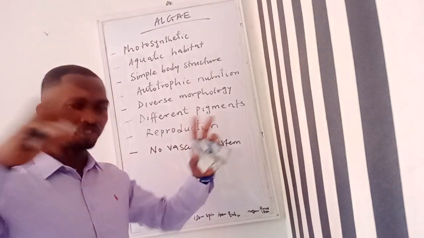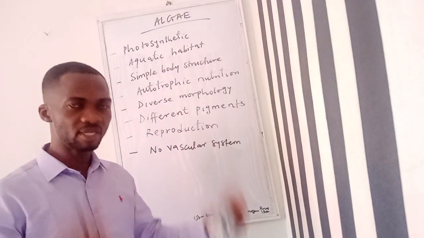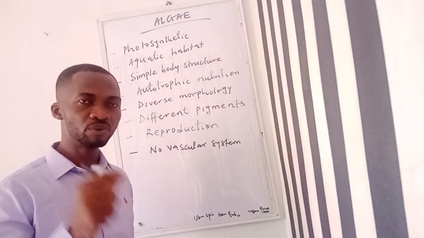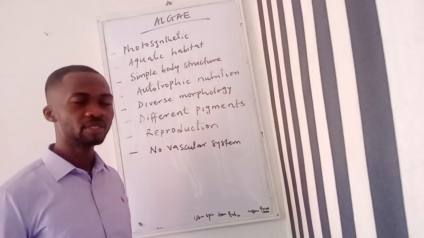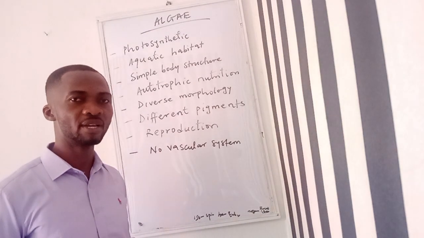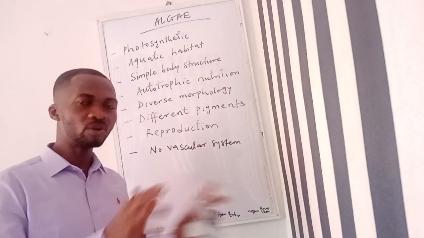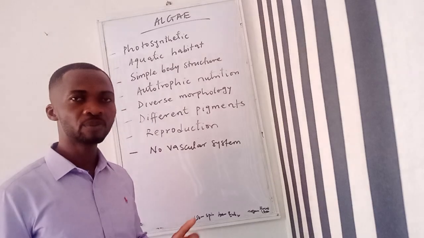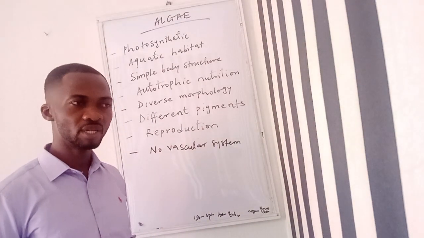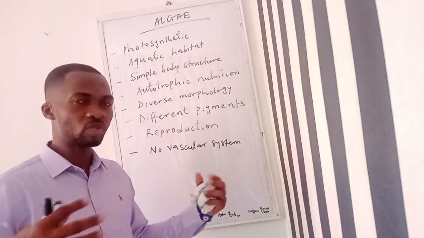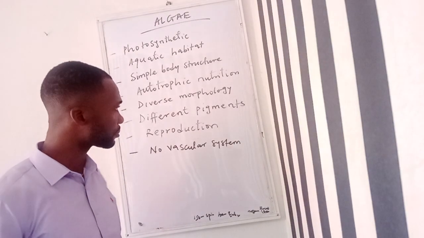Even though the majority of algae are autotrophic, we still have a few examples, like Serratium, the dinoflagellates and the Euglena, that are also heterotrophic. Sometimes they alternate, like the Euglena, between the autotrophic mode and the heterotrophic mode. Then we also have some that are heterotrophic all through their life, like the dinoflagellates.